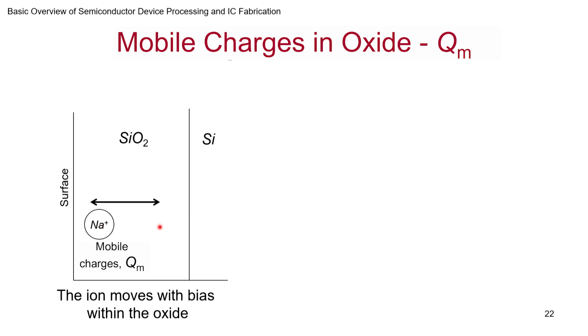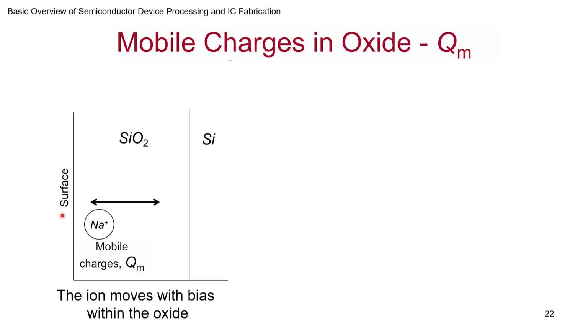And it turns out the sodium ion can move around. When you apply a bias, even at room temperature, it moves around. So if you have a transistor biased at some value, and you keep running it for some time, you'll find its threshold voltage slowly changes. If you have an N MOSFET and you have put positive bias there, slowly you will find your threshold voltage decreases. Suddenly your leakage currents are going up, or the overall current is going up. So you don't know what is happening. It could be because of mobile charges.